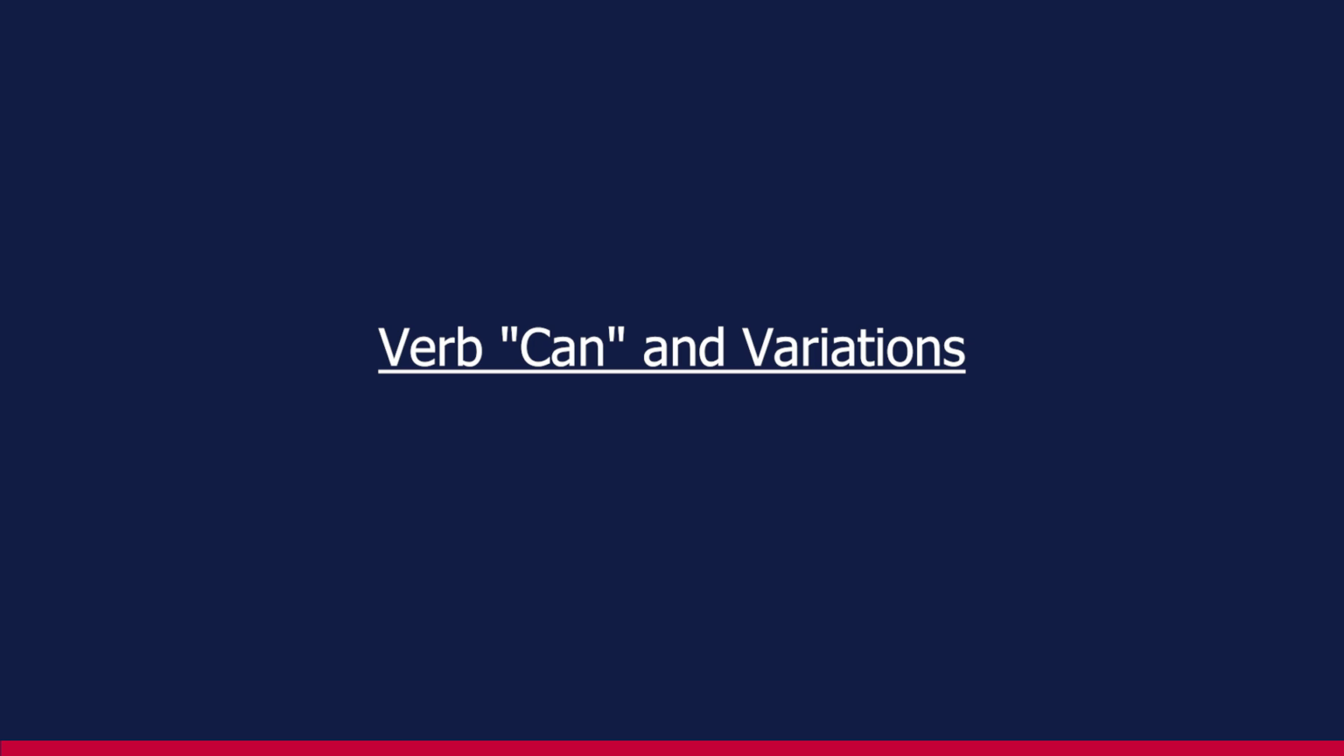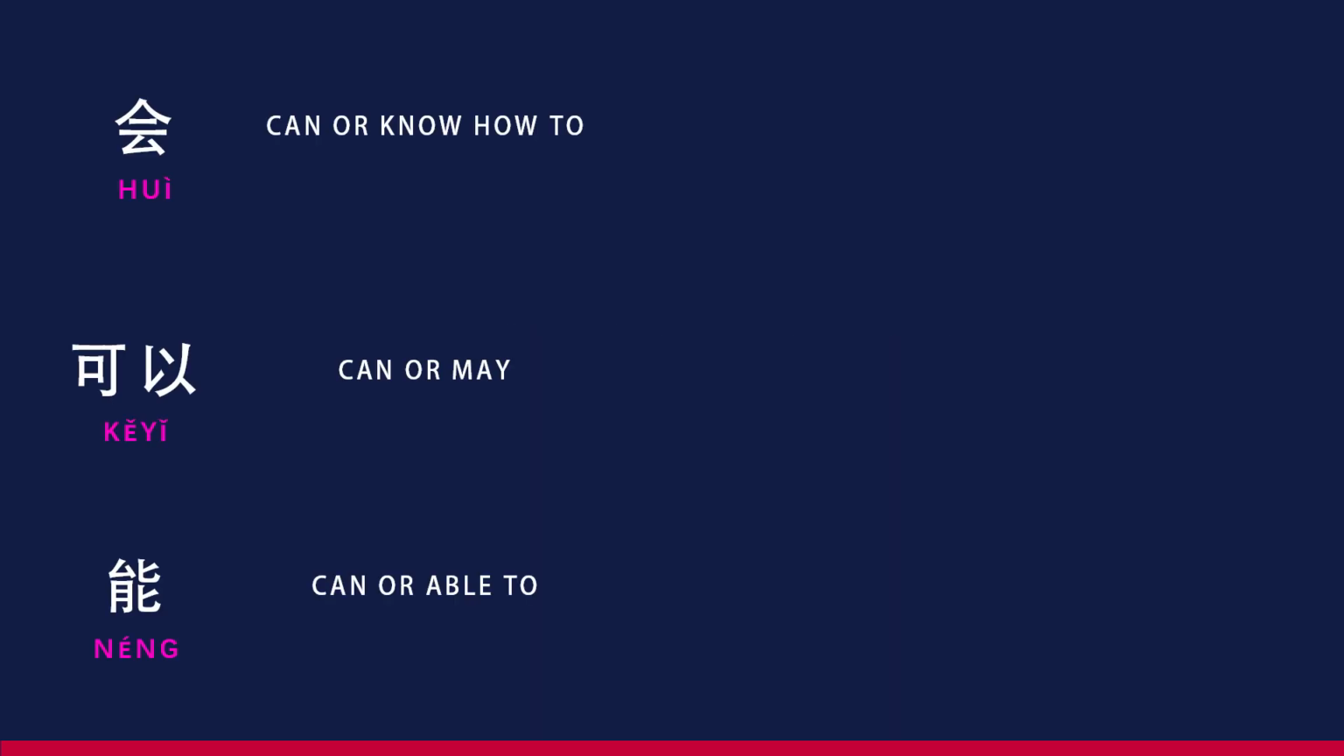Now let's explore the meanings of these interesting verbs 会, 可以, and 能。会 generally means can or know how to. It indicates the ability to do something or possessing a skill. 可以 means can or may. It indicates permission or the ability to do something. 能 also means can or able to. It denotes the physical or mental ability to accomplish something.